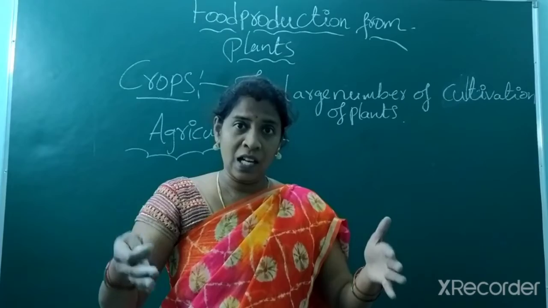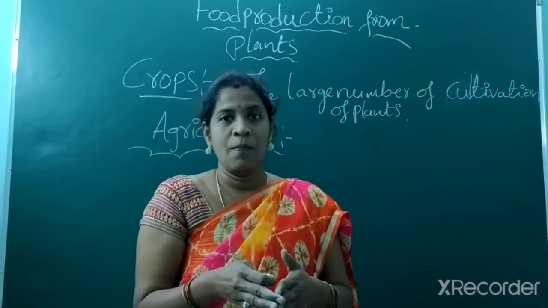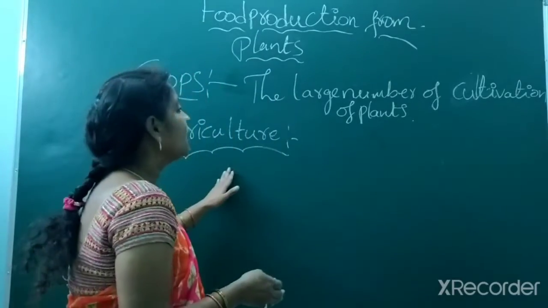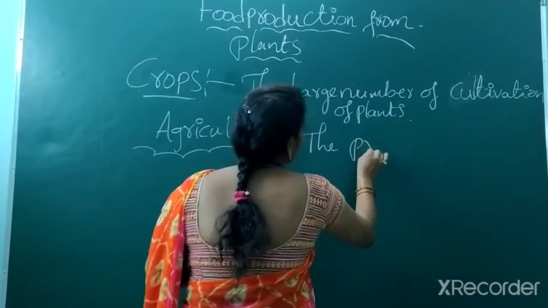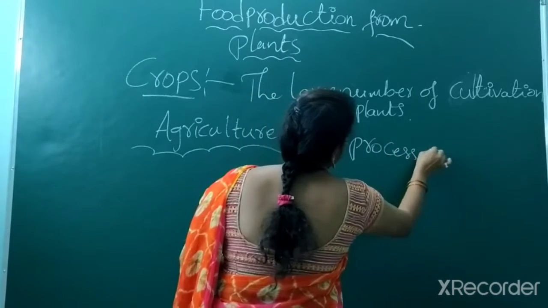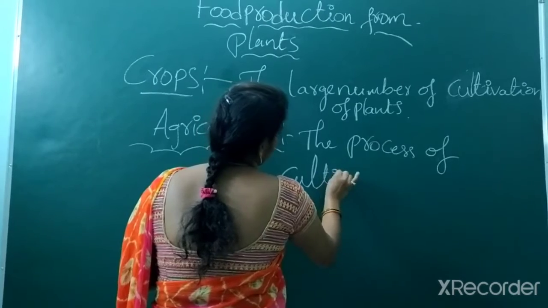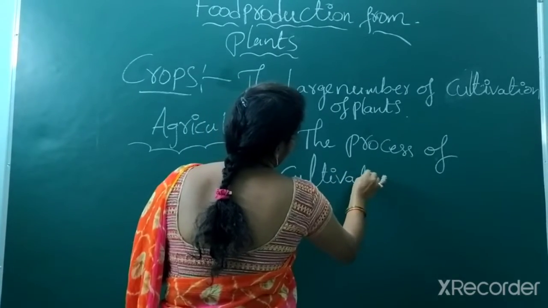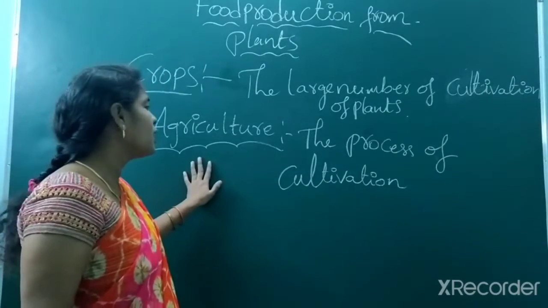In that large area, how we cultivate, that process of cultivation is called agriculture.